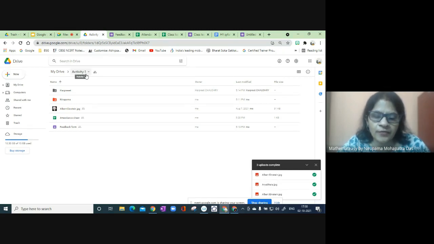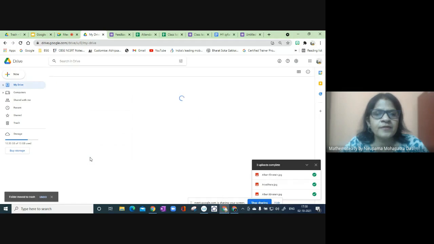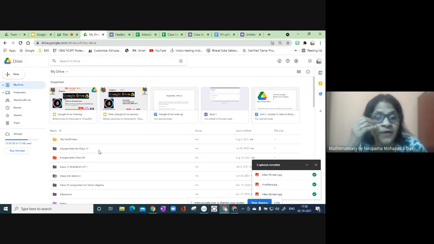While deleting, we really have to be careful, because if it is a shared file and I delete it from my device, let me just try. If I remove it, the whole shared folder will be removed. So I have to be careful. If I'm sharing with my colleagues, before removing I have to check, because they can lose their data also. That is one thing.